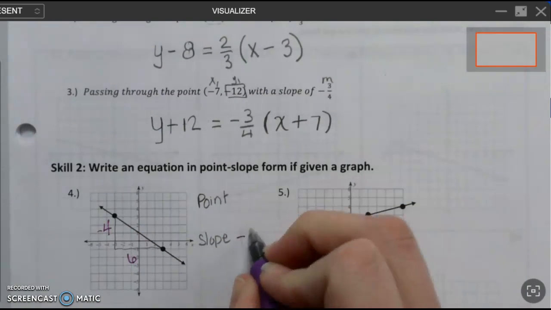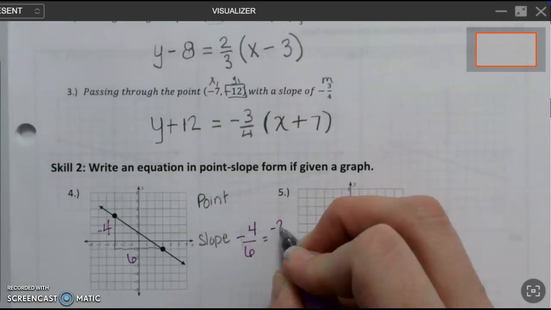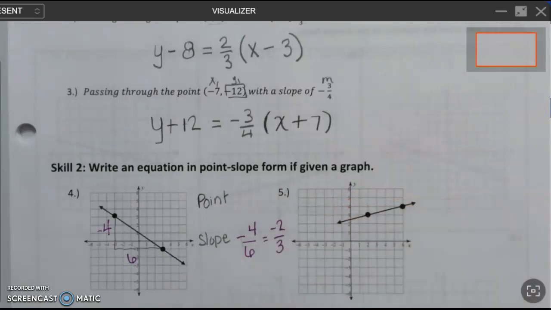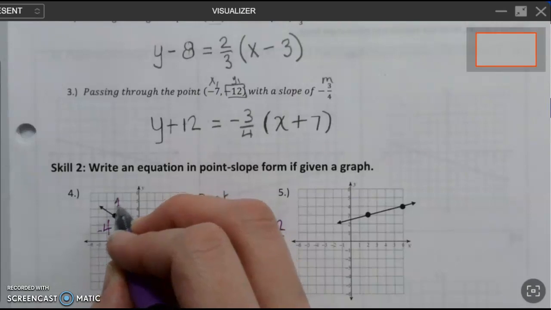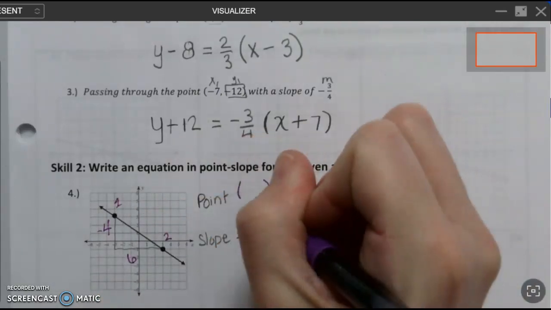So I'll write that as a fraction, down 4 over 6. Hopefully we want to reduce and use the reduced slope instead. And then I have to pick one of these 2 points, either point number 1 or point number 2, and write the coordinates for that point up here.